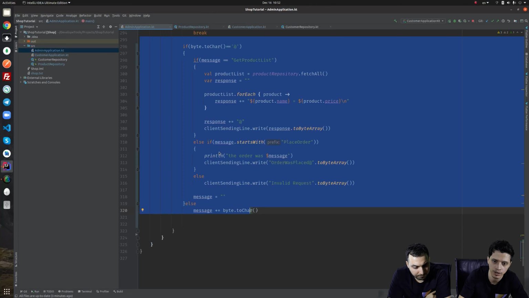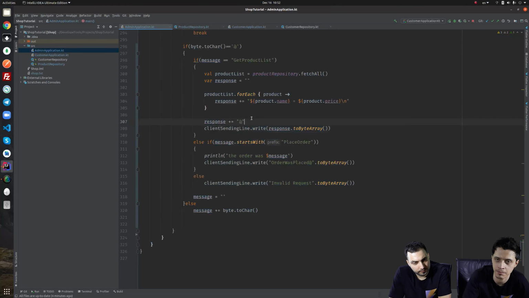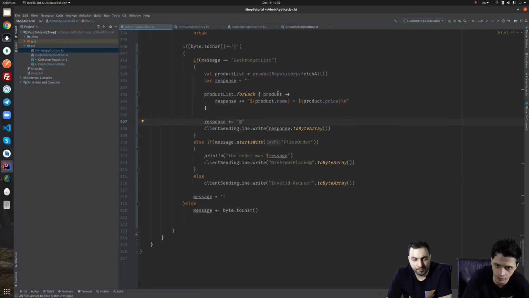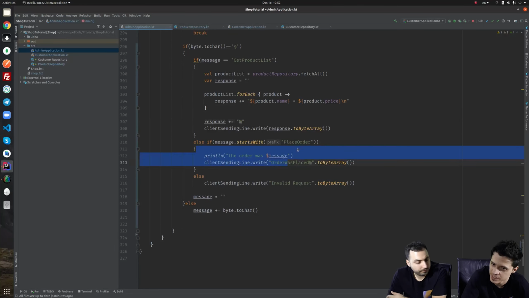So this protocol that we are working on is very simple and naive at the moment, which is simply saying that all messages will end with an @ sign. Both the request and the response will be delimited by this @ sign. For the moment, this is the protocol. Also, we should have some kind of protocol for place order itself.